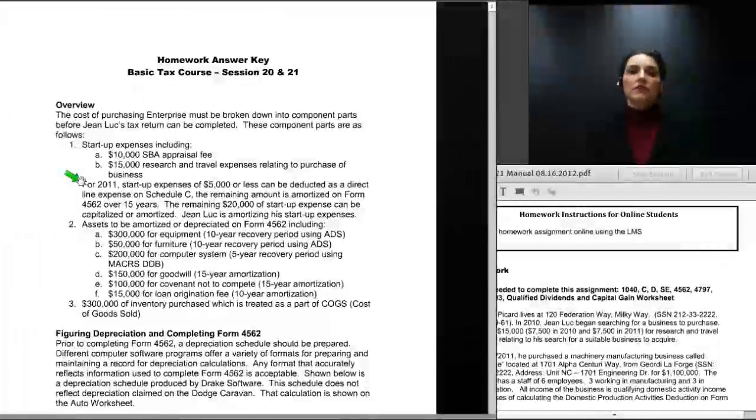It could be that your software, or if you were preparing this problem by hand, that you just hand wrote or directly entered on the other expense line of Schedule C startup costs as a deduction. And that's probably quite acceptable as well.